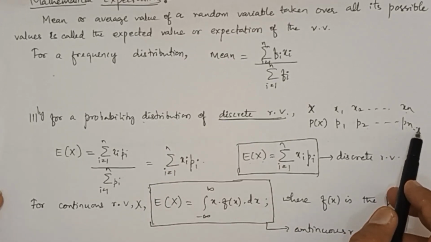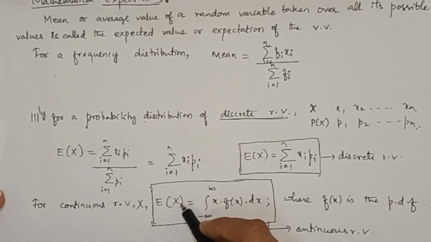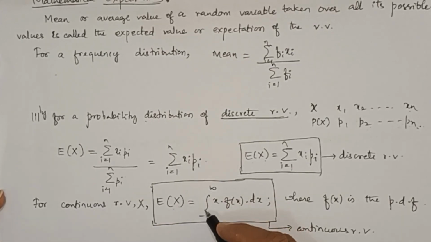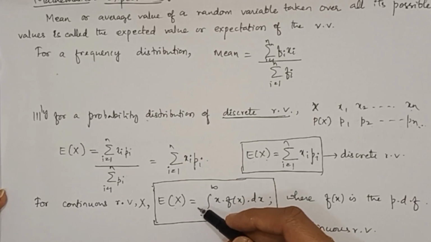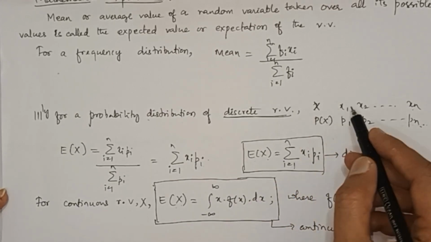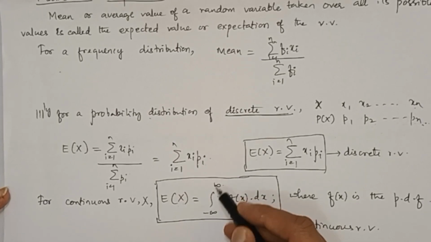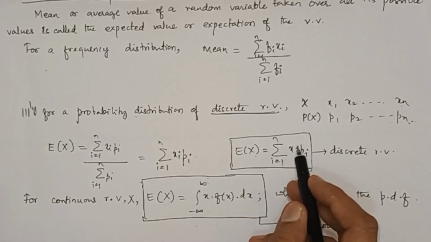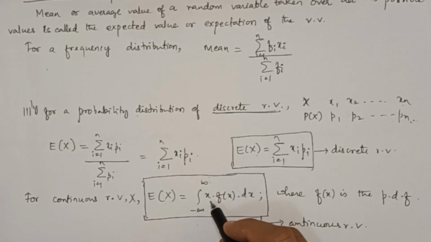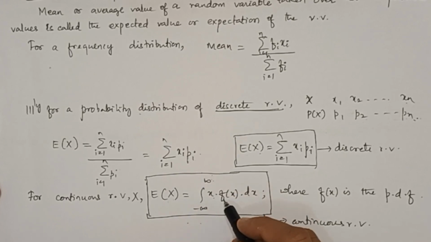So in the case of a continuous random variable x, expectation of x is given by integral. Summation is replaced by integral because it is a continuous variable. Summation is for discrete variable. Integral is from minus infinity to infinity over all possible reals. That's why minus infinity to infinity. Instead of xi we have here x, any value in between minus infinity to infinity, into f of x.